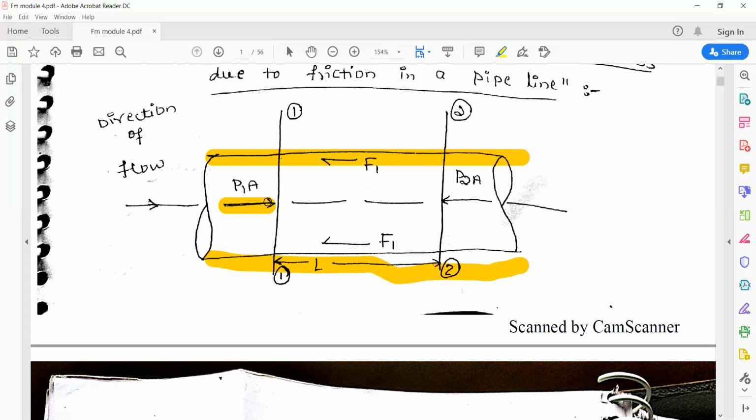We know that pressure force is equal to pressure into area. So the pressure at section 1 is P1 and the area is denoted by A.